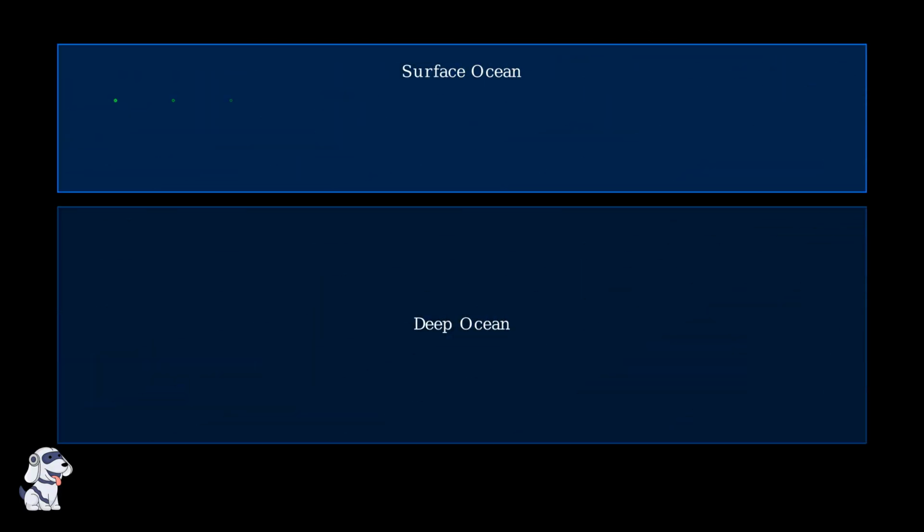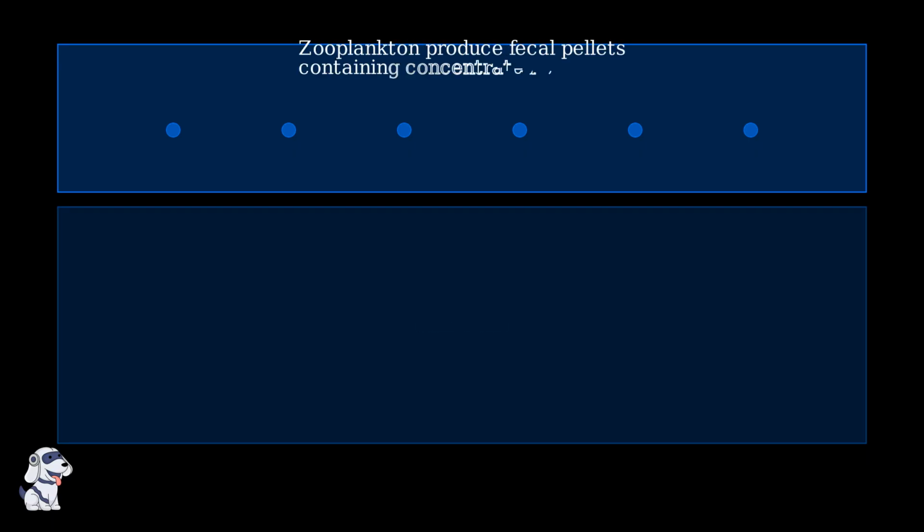Zooplankton play a crucial role in Earth's carbon cycle through a process called carbon export. This process helps regulate our planet's climate by moving carbon from the surface ocean to the deep ocean. When zooplankton feed on phytoplankton, they consume carbon that the phytoplankton captured from carbon dioxide in the atmosphere through photosynthesis. After digesting their food, zooplankton produce fecal pellets. These small, dense packages contain concentrated carbon from the phytoplankton they consumed.